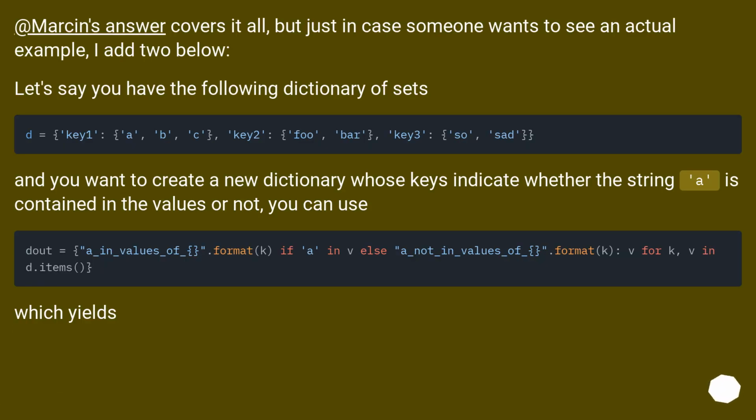Marcine's answer covers it all, but just in case someone wants to see an actual example, I add two below. Let's say you have the following dictionary of sets, and you want to create a new dictionary whose keys indicate whether the string A is contained in the values or not. You can use this, which yields